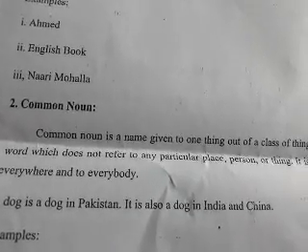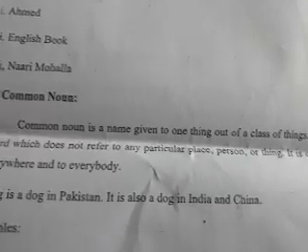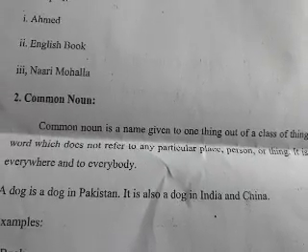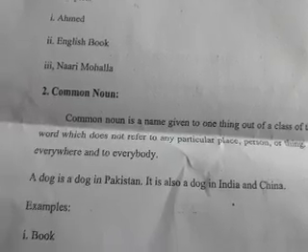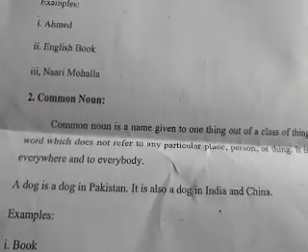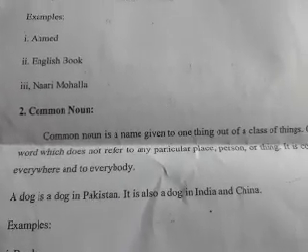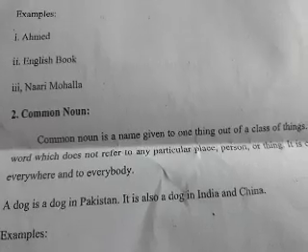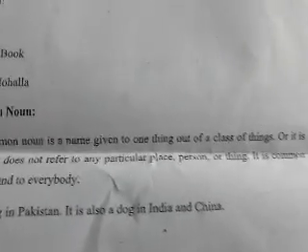So, now we come towards the definition of the common noun. A common noun is a name given to one thing out of a class of things. Like we have a number of types of chairs, but we use a common name that is chair. Similarly, we have different kinds of pens, but we use one common name for all, that is pen.